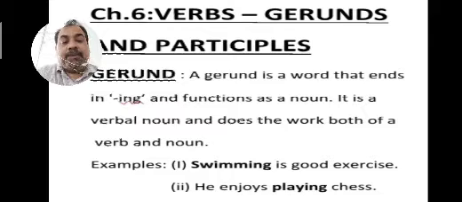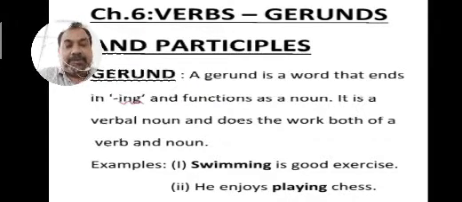He enjoys playing chess. See children, in these two examples, swim is also a verb, play is also a verb, but swim plus ing, swimming, has become the subject of the sentence. It means it is a gerund. And in the next example, you will see the gerund has been used as the object of the subject. He enjoys what? Playing chess.